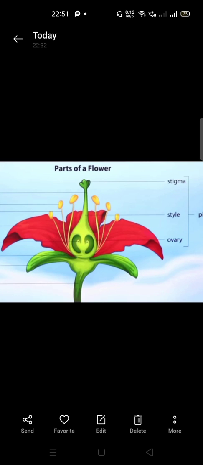The second point is an example. An example of a bisexual flower is hibiscus or mustard. An example of a unisexual flower is papaya. The third point, which you have not learned yet but very soon we are going to learn, is that in a bisexual flower mostly self-pollination takes place. This is the third very important point: bisexual flowers follow the self-pollination method, and unisexual flowers always follow the cross-pollination method.